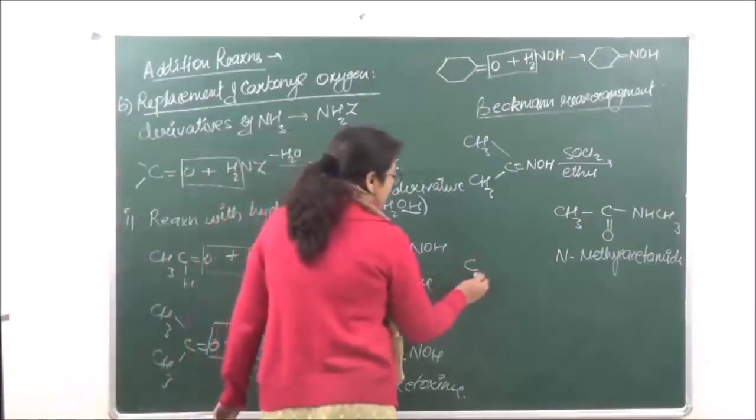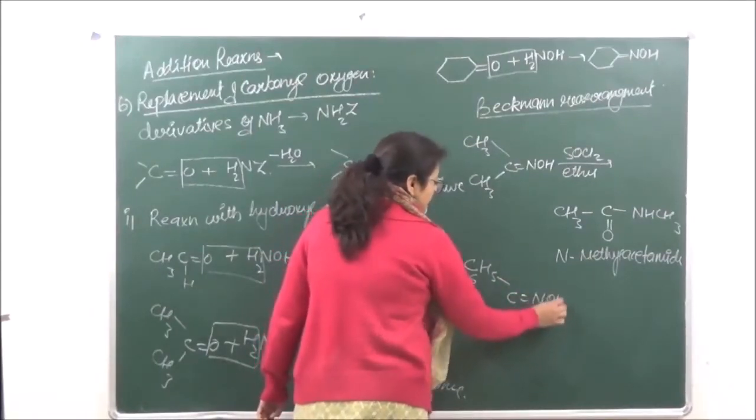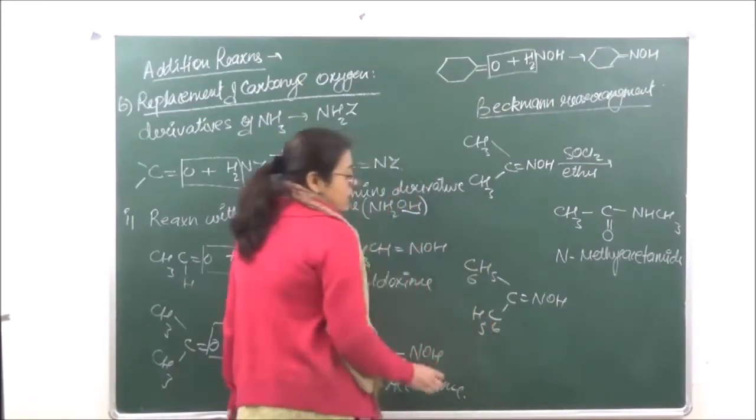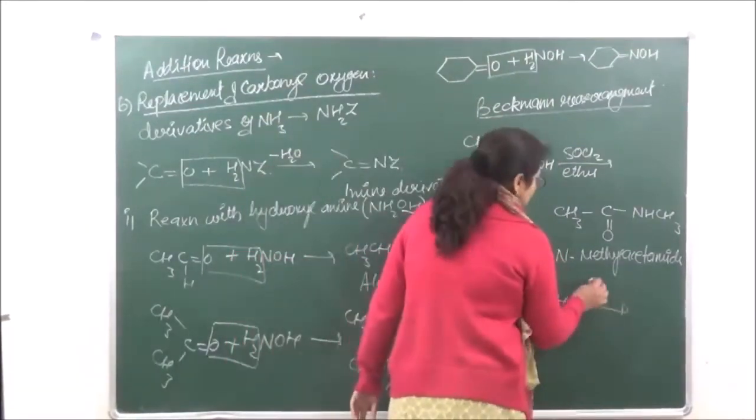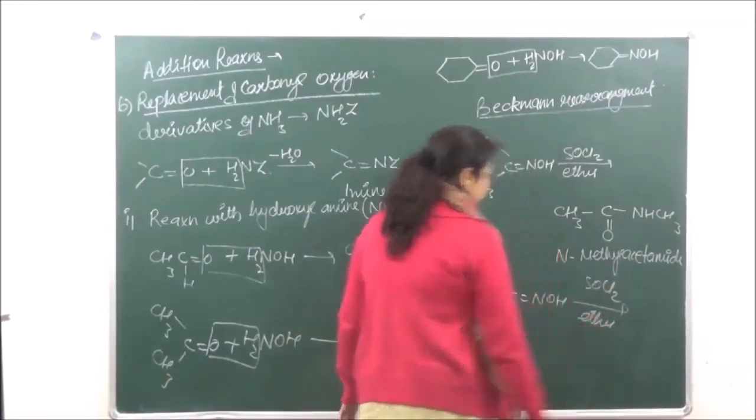benzophenone oxime is C6H5-C double bond NOH and C6H5. This on rearrangement with SOCl2 and ether.